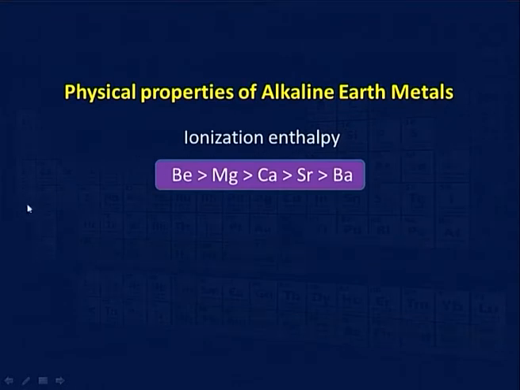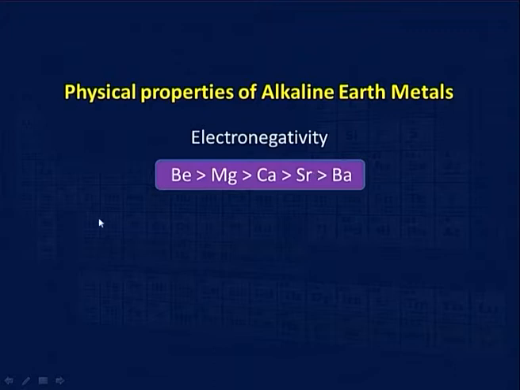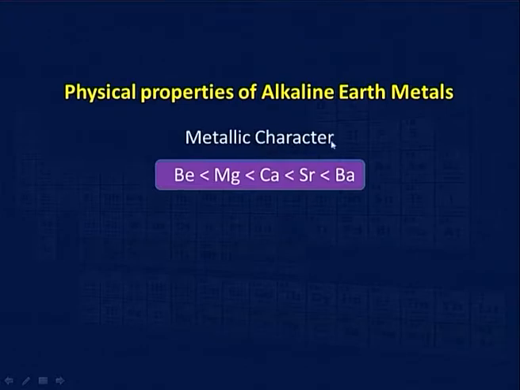Then ionization enthalpy we have already shown you here, beryllium is the highest, it decreases down the group because the metallic bonding decreases down the group. There are 2 electrons which hold, but if you compare with the first group element, it is much higher, because there we had only 1 electron to form metallic bonding, but here we have 2 electrons which form metallic bond. Electronegativity follows the same order as the first one, however, it is greater than that of the first group element. The metallic character, again it is the reverse of it.